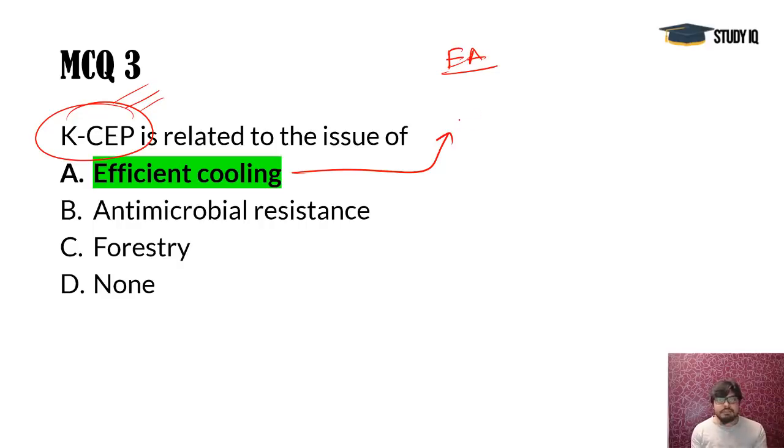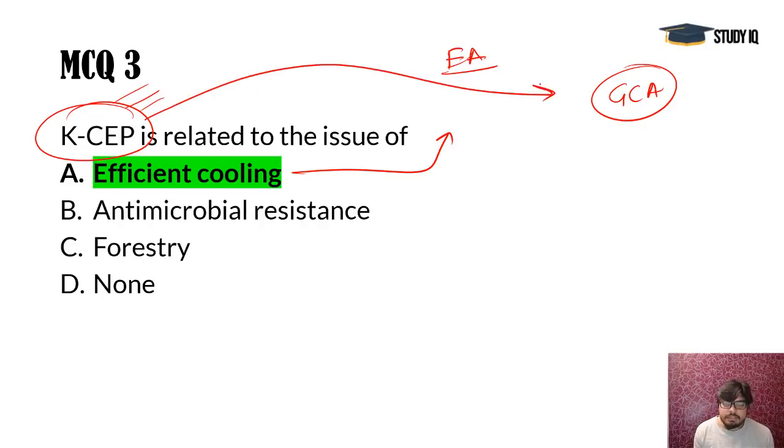As we all know, fridges, ACs and all consume a lot of energy. So we need energy efficient appliances, and they are starting a Global Cooling Alliance in this regard, and K-SEP is an important stakeholder here. The Paris Agreement and these officials are also playing an important role.